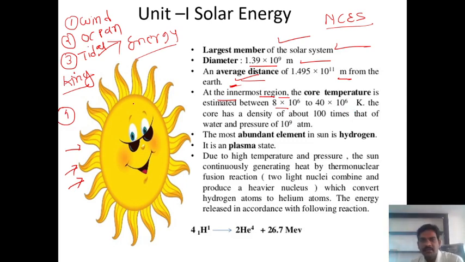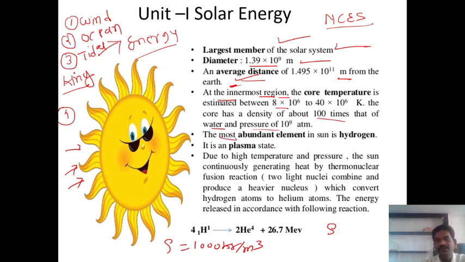We know that the core has a density about how much? 100 times that of the water. We know the density of the water, how much? It is 1000 kg per meter cube. But here, what is the density? It is 100 times that of water.